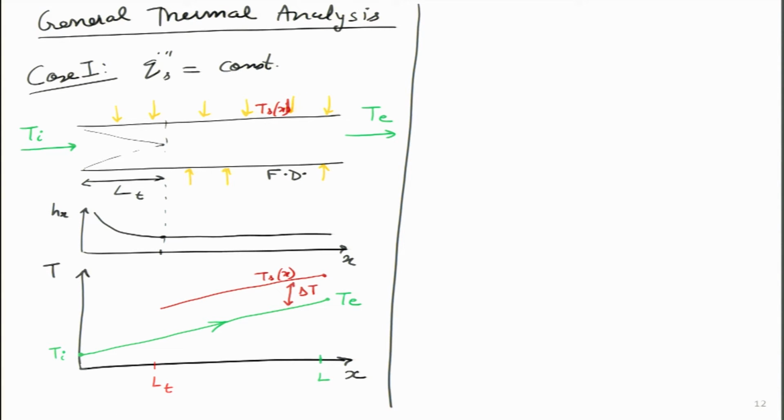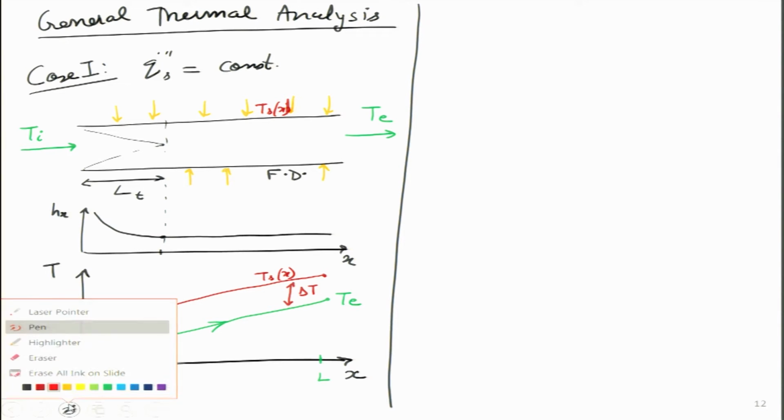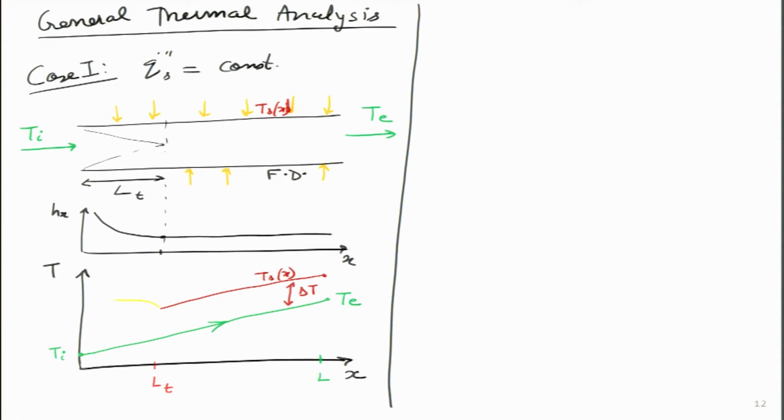Now, I can figure out the temperature profile in this particular zone that I will show in yellow. I am interested in figuring out what the pipe temperature will be in this zone by looking at this result over here. I already have the trend for Hx, because it starts off with a very high value near x equals 0, and then as x increases, the Hx value drops.